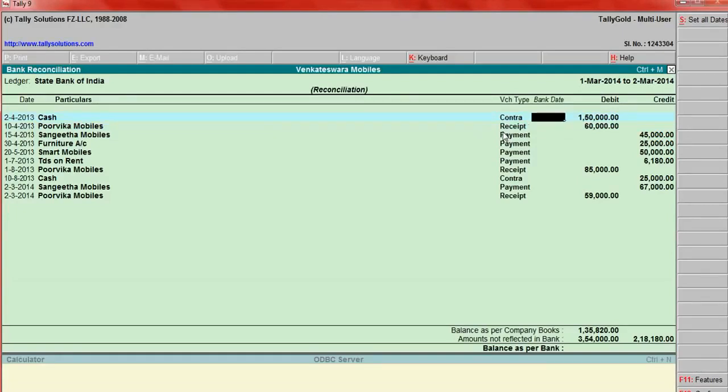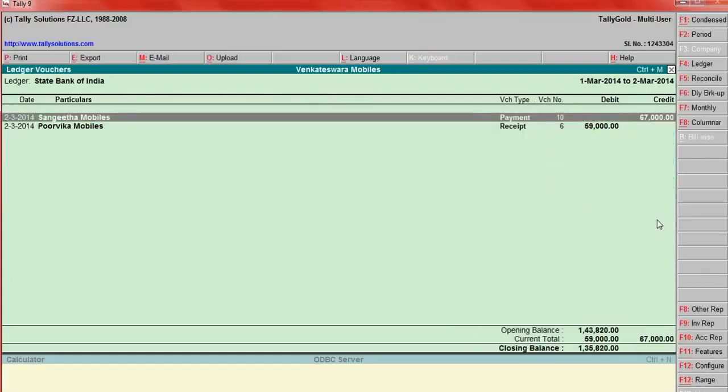1,50,000 deposit entry was cleared on 24, enter 24. If the check deposit of 60,000 cleared on 12, enter 12 here, like that. After finishing everything, press Ctrl+A, like this.